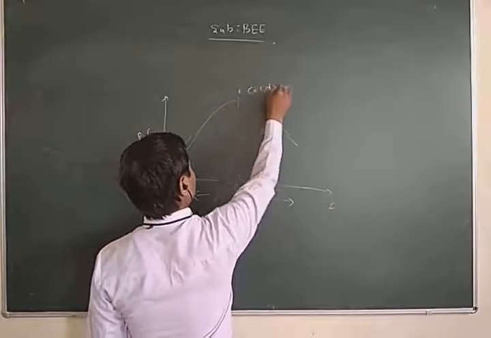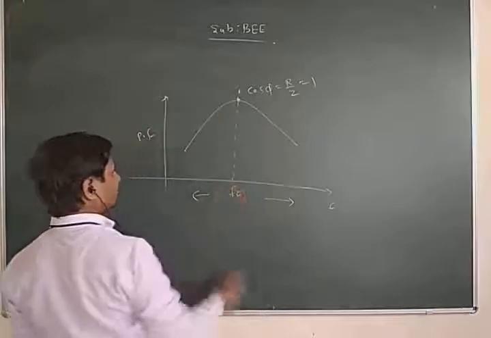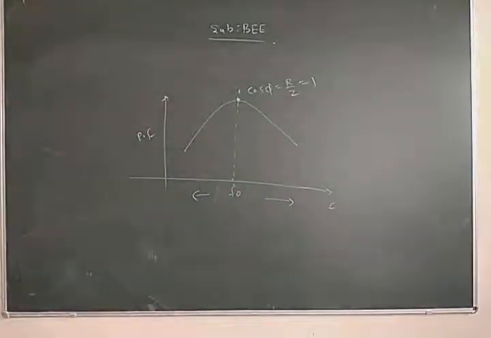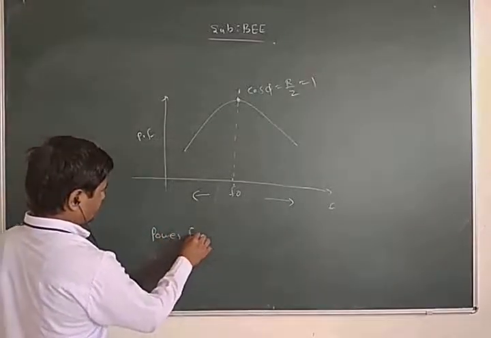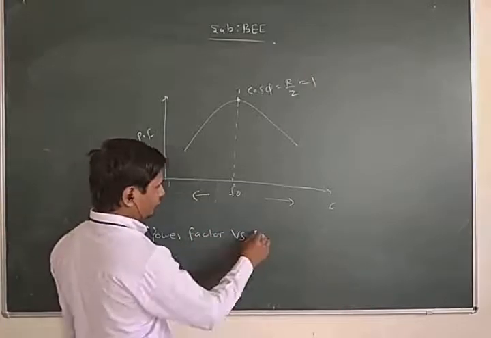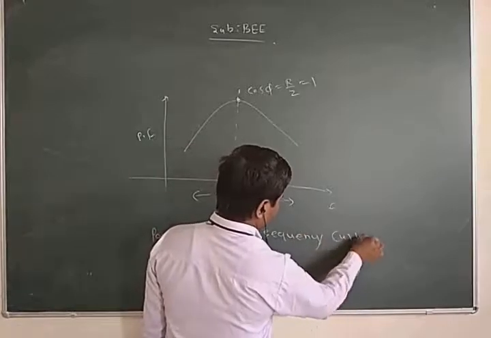Cos phi is equal to R by Z, which equals 1 at this point. So at resonance frequency, the power factor in the circuit is R by Z. So this is the power factor versus frequency curve.